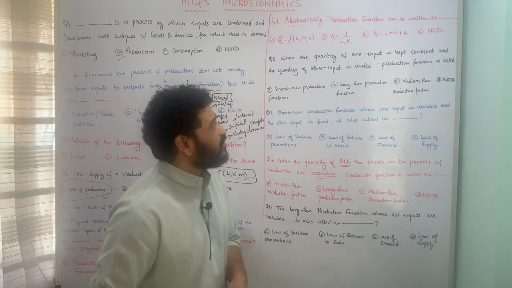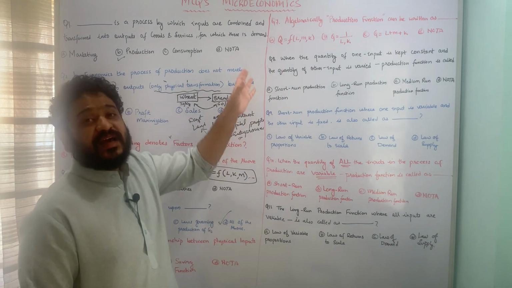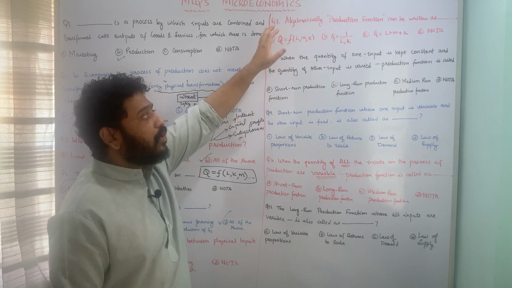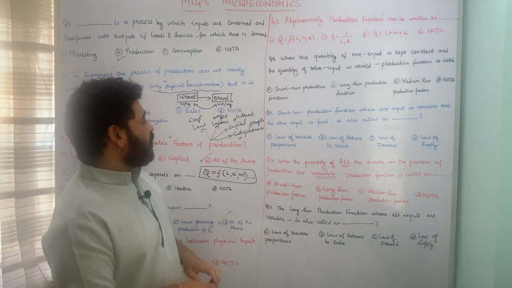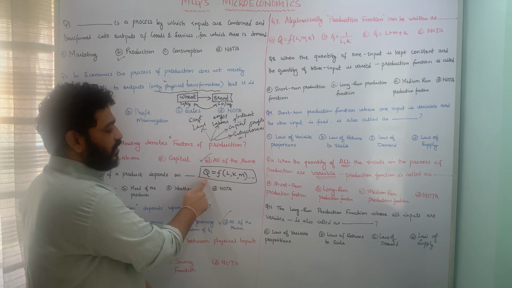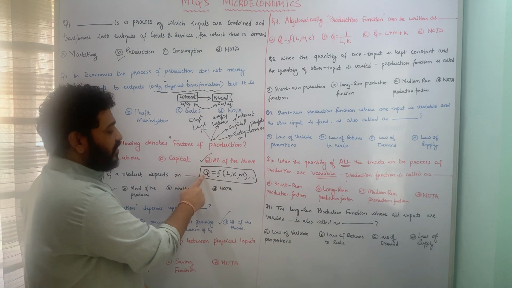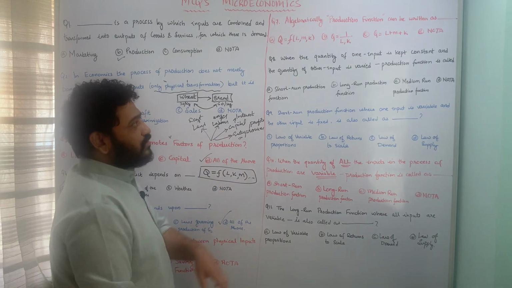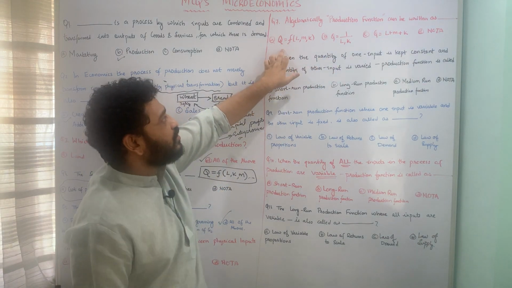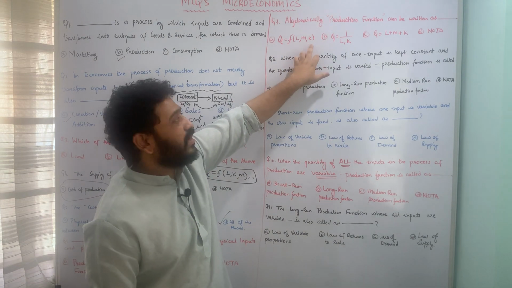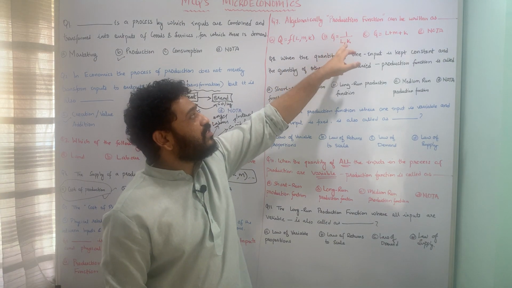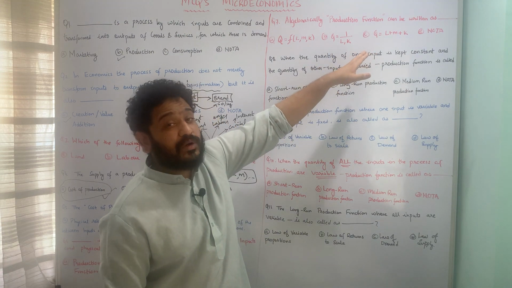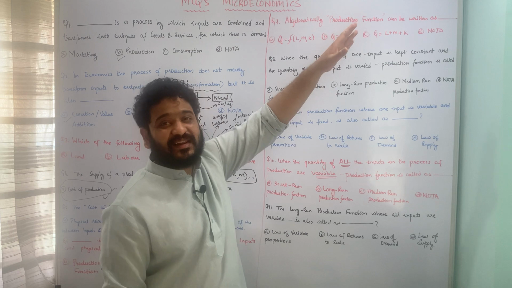Let us now move to the next question, which is talking about how production function can be written algebraically, or in what fashion. So here I've given you already how you can write the production function in a mathematical form. So Q is a function of L comma K comma M. So here let us look at the options. The first option is Q is a function of L comma M comma K. Then B is Q is equal to 1 upon L comma K. C, Q is equal to the sum of L, M and K, and then last is none of the above.